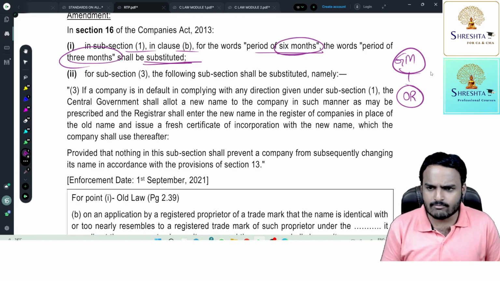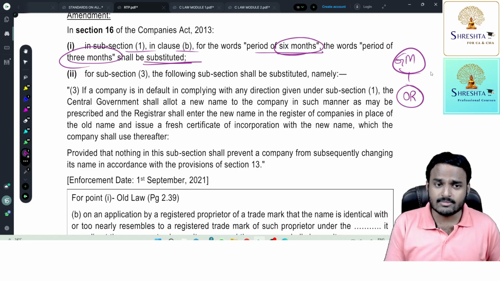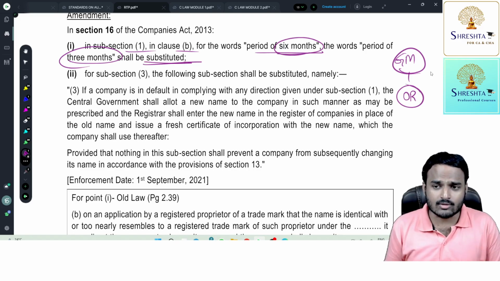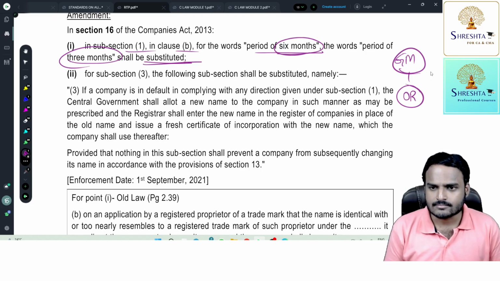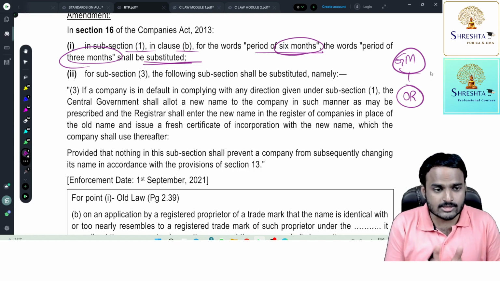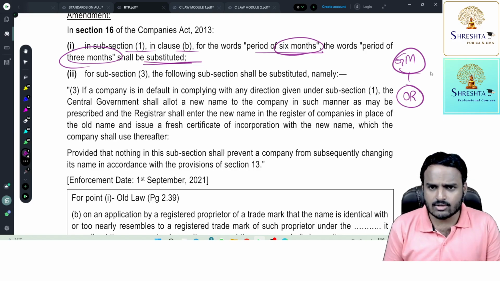And alter MOA, AOA. Now file this copy of members resolution and central government order to rectify the name and altered MOA, AOA with ROC. Now ROC shall issue a fresh certificate of incorporation with new name. Understood? So this is the procedure, but this procedure should be completed within a period of 3 months. Previously it is 6, but now it is 3 months.